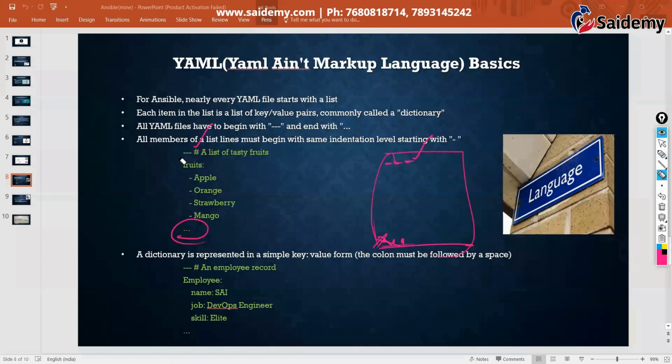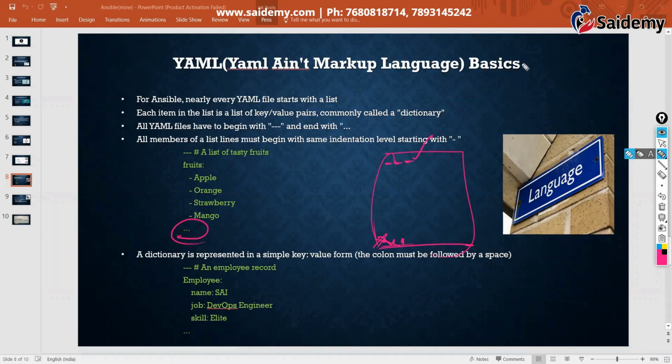When you want to write something for your own purpose, that is a comment. Anything you put after the hash will not get executed. It is just for informative purposes.